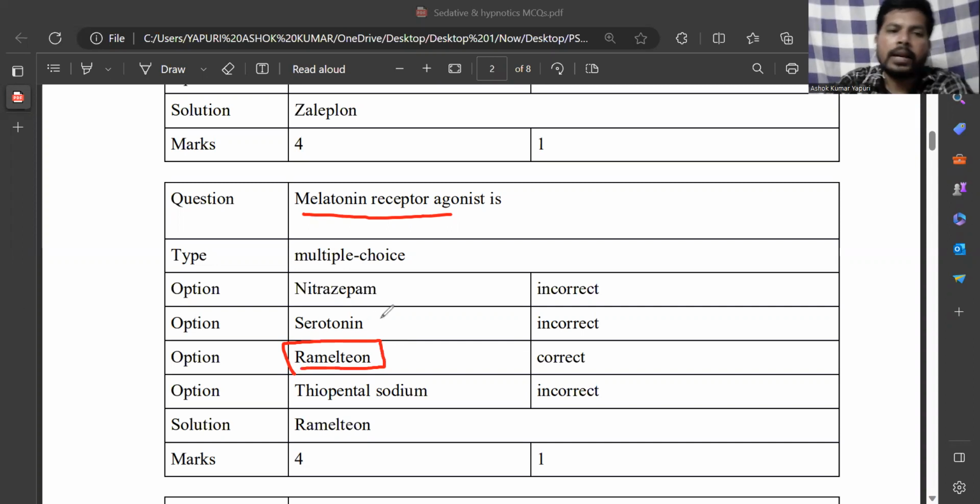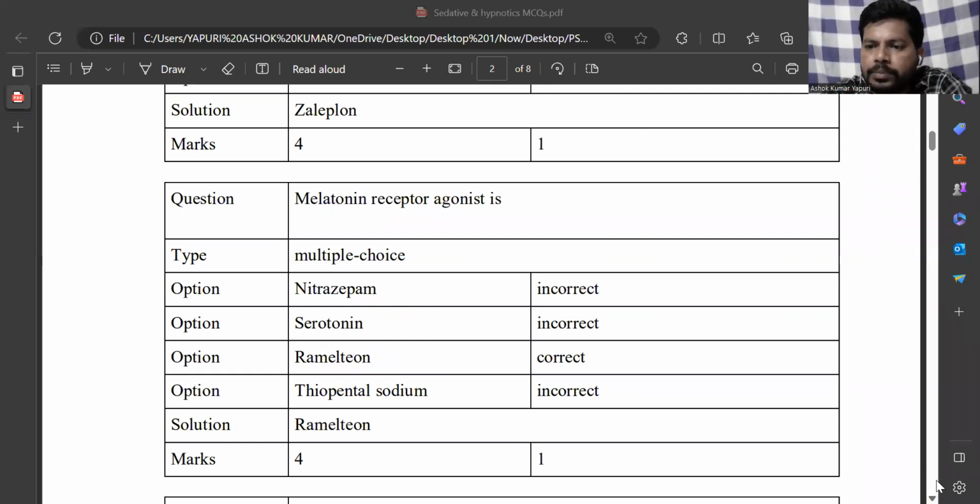receptors. And nitrazepam is a general benzodiazepine, and serotonin is a neurotransmitter, and thiopental sodium is an ultra short acting barbiturate.